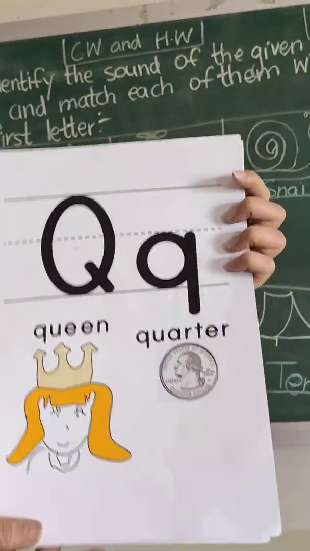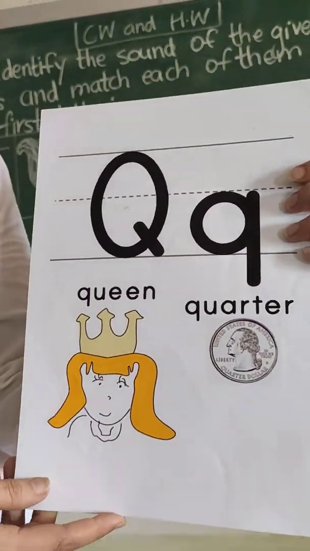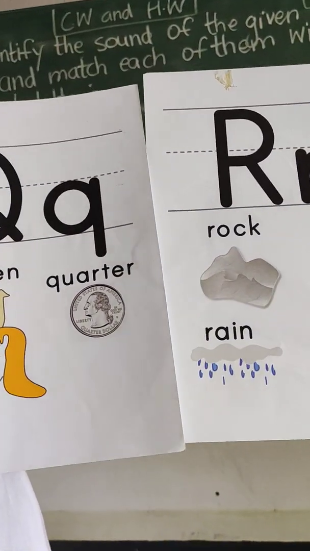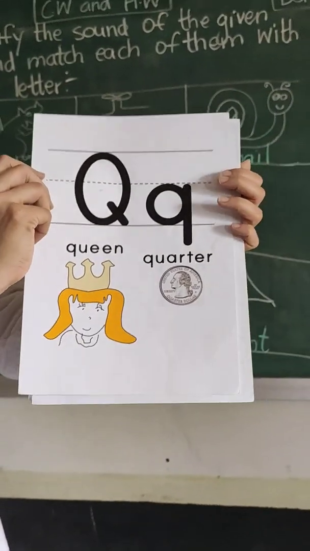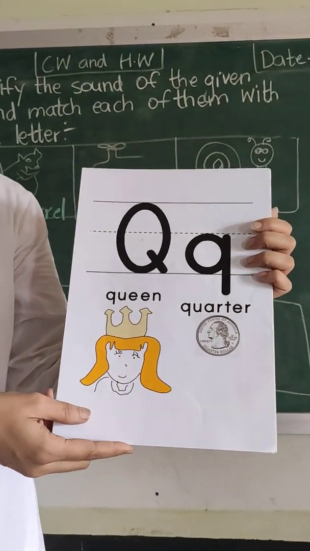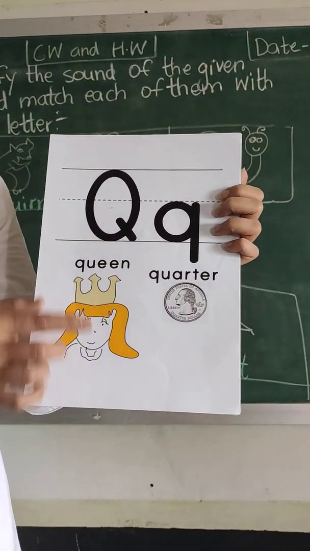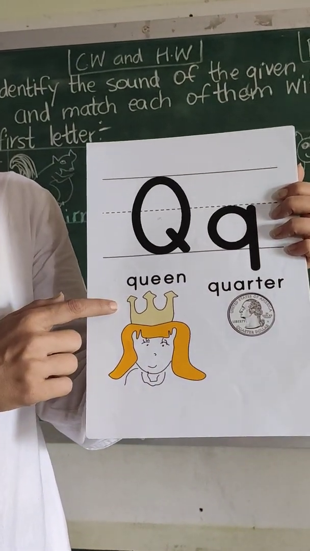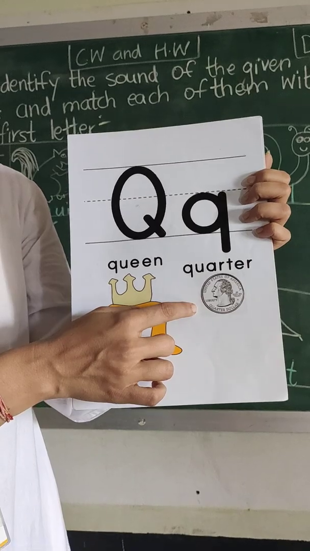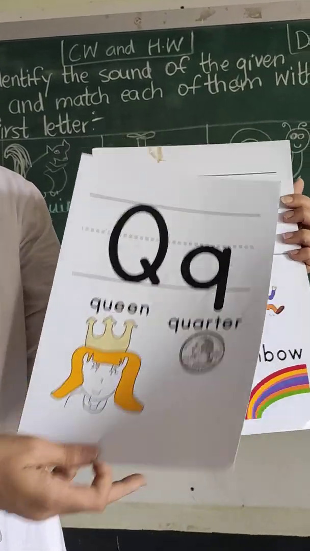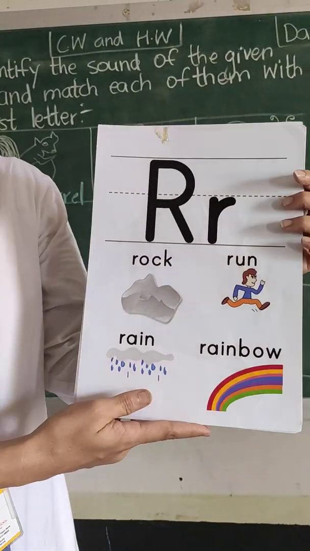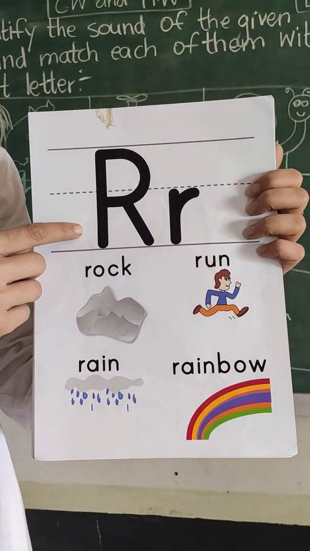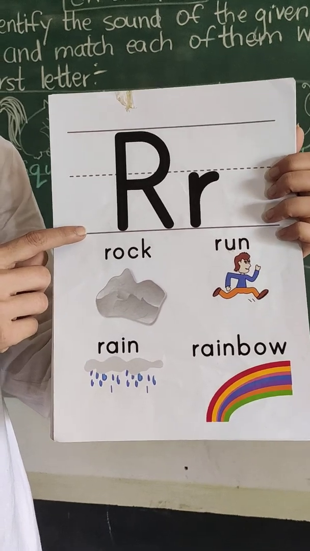Now, what did we do? In our first half, we learnt letter Q, we learnt letter R. We learnt letter Q. Q says quack, queen, quarter. Next was letter R. And what are the vocabs we learnt about letter R? And what is the sound of letter R? R says R.